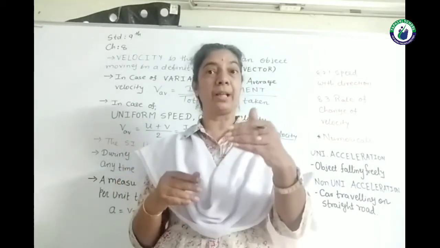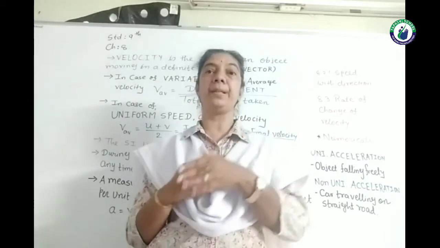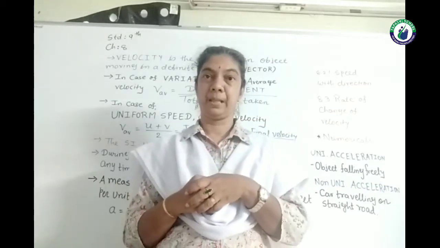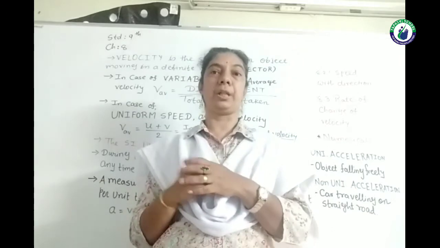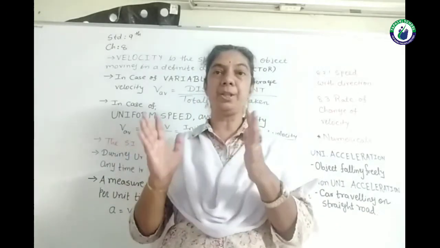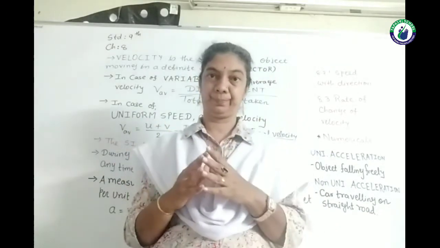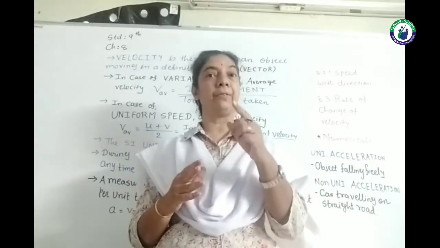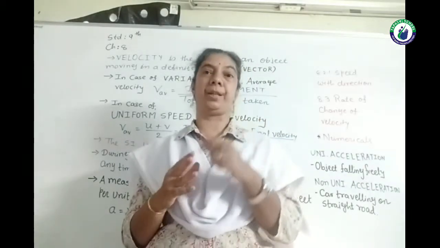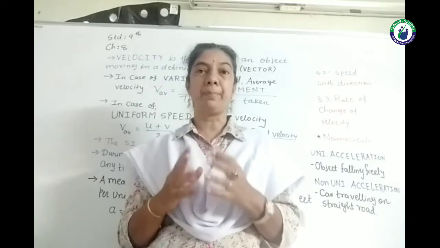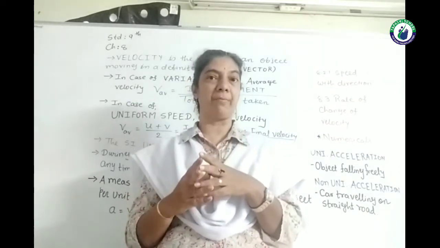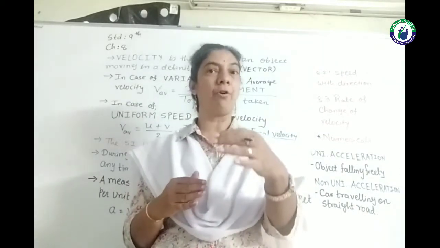But if this velocity is changing, as we were discussing, in that situation, if it is uniform, then the change in velocity will be 0. But if the velocity is changing, that means the object is traveling with non-uniform velocity.